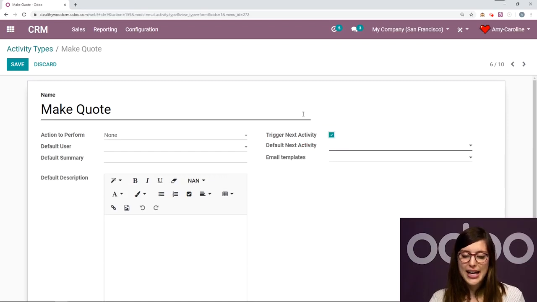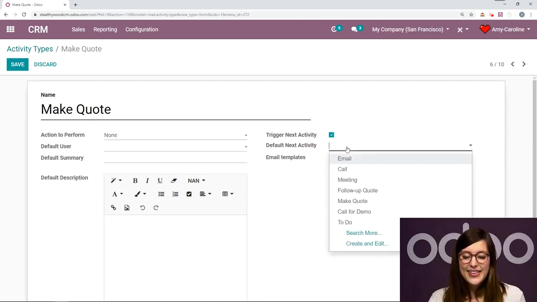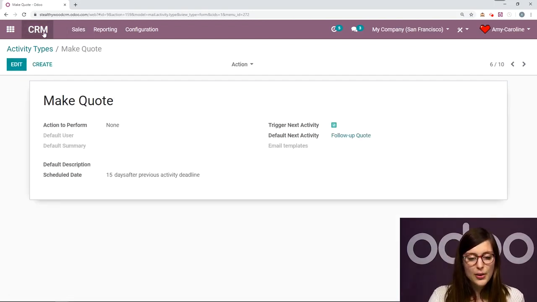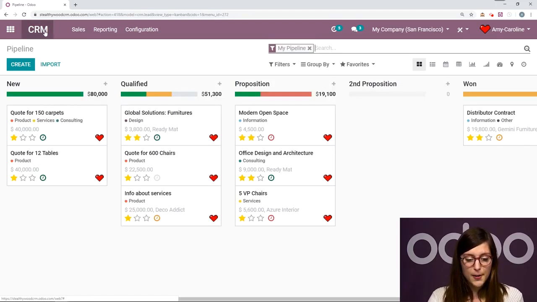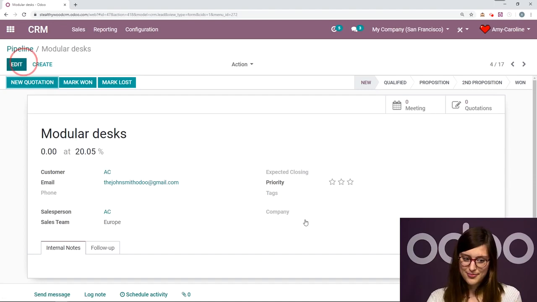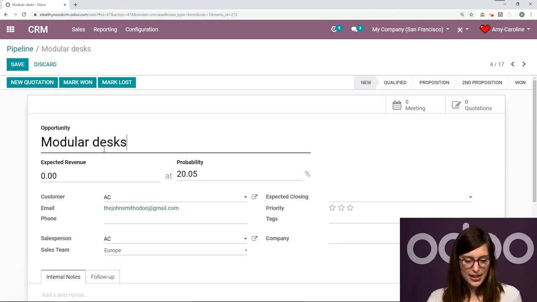But let's go ahead and trigger the next activity. And the next activity, the default next activity will be follow-up quote. Okay, so that's logical. Follow-up quote comes after the first quote. Okay, so we're going to save. All right, I'm going to go back to my pipeline by clicking on CRM right here. And I'm going to go to that opportunity. And I have to be sure that I correctly assigned it to myself, which I didn't. So let's go ahead and do that right now.